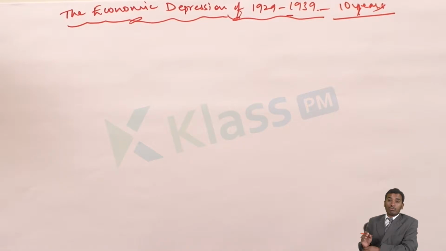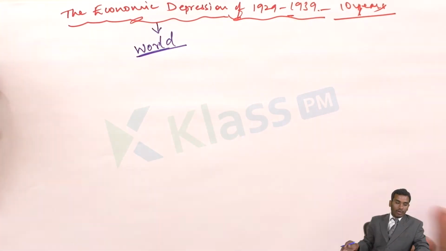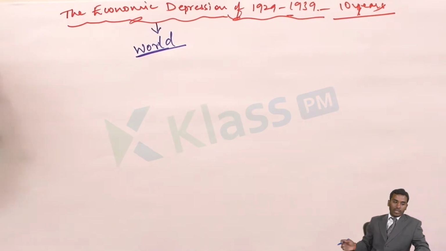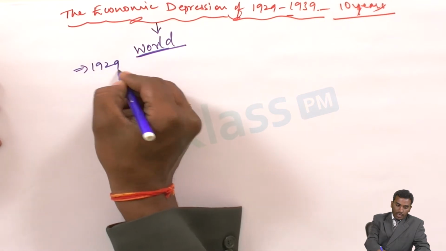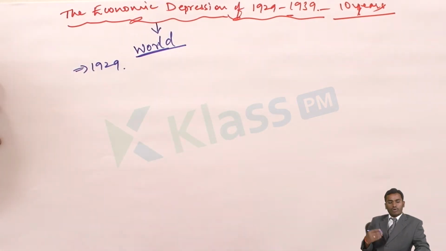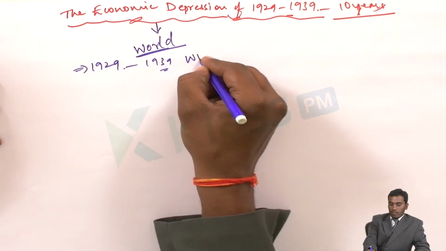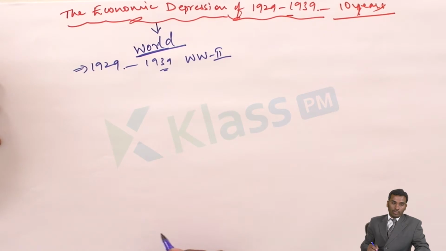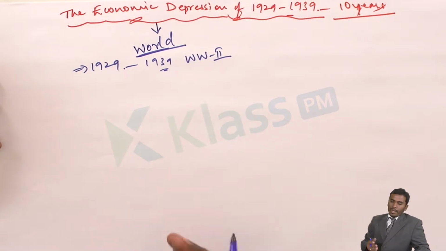This economic depression is throughout the world. During 1929-1939, there was an economic depression throughout the world. Actually, this economic depression started around 1929 and lasted almost till 1939. After World War II started, almost. By the time the economic depression lasted, the World War also started, almost. So now, the economy declined.